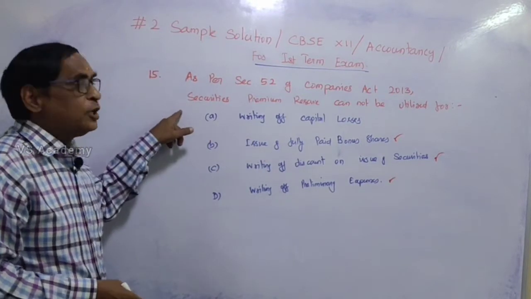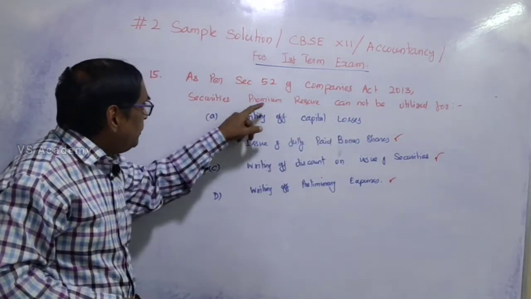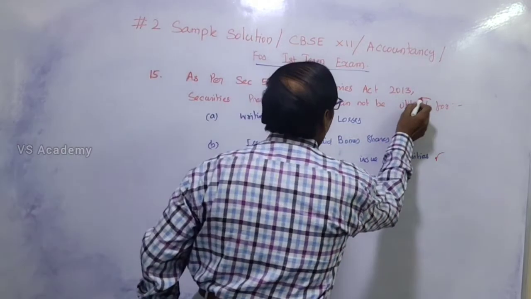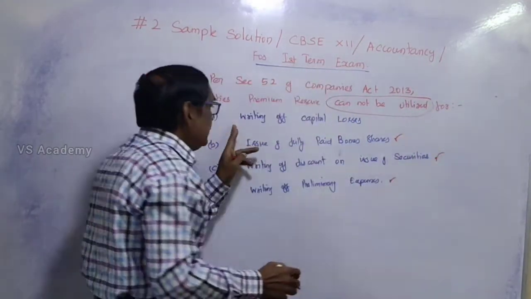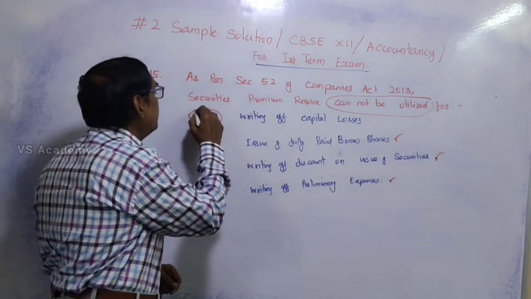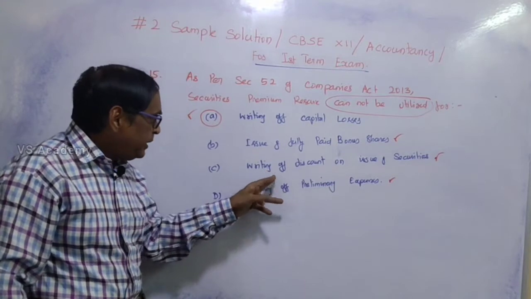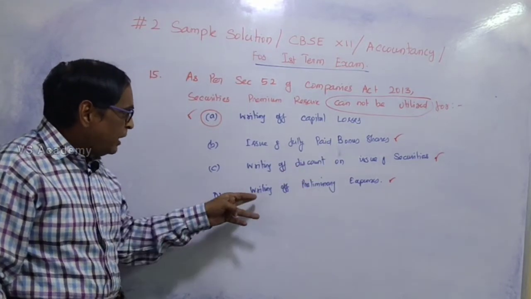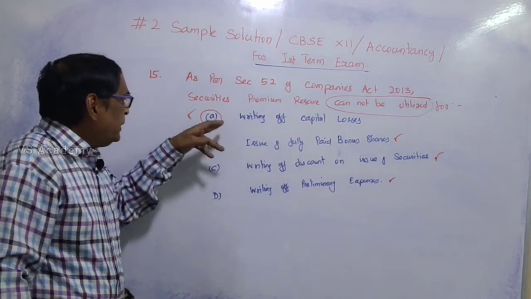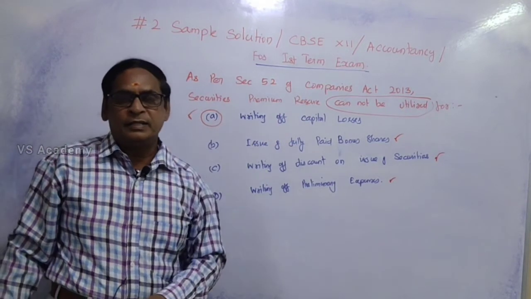What they are asking in the question, according to the Companies Act 2013, securities premium reserve cannot be utilized. That is, it cannot be utilized for writing off capital losses. That is a correct answer, but it can be used for issue of fully paid bonus shares, writing off discount on issue of shares, and writing off preliminary expenses. These purposes can be done, but it should not be utilized for writing off capital losses. That is a correct answer.